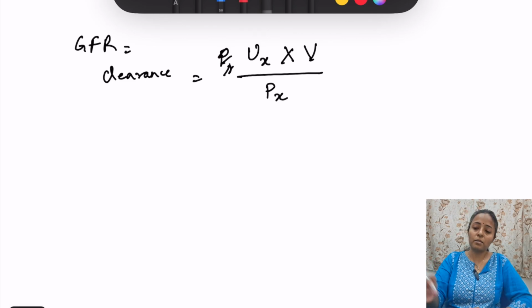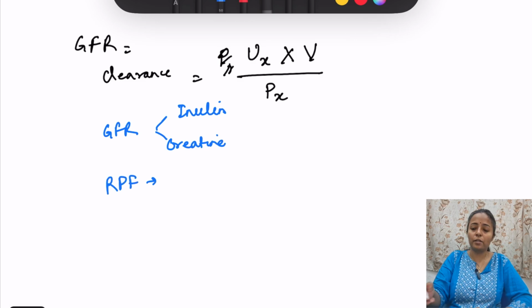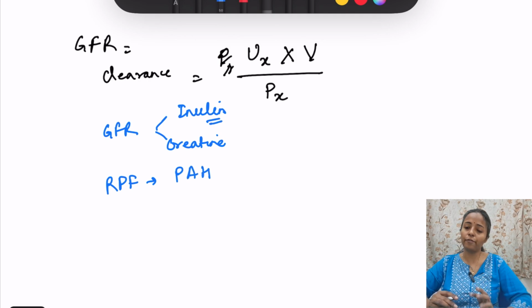And what are the substances used for GFR? We use either inulin or creatinine. Okay, and for renal plasma flow we use para-aminohippuric acid. Inulin is the gold standard, it gives the most accurate reading of GFR.